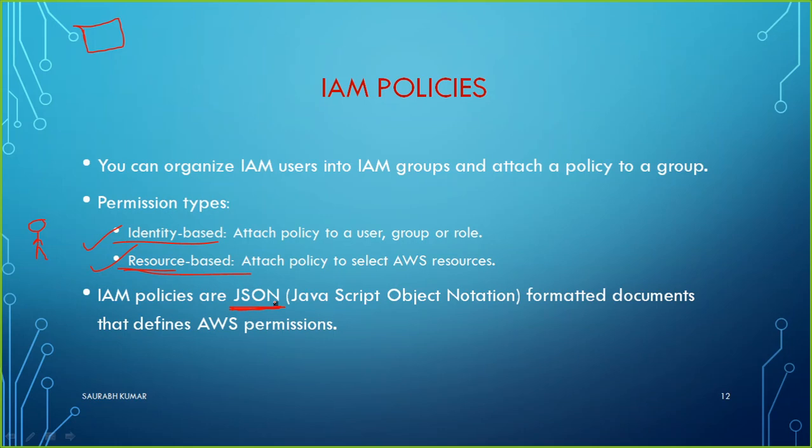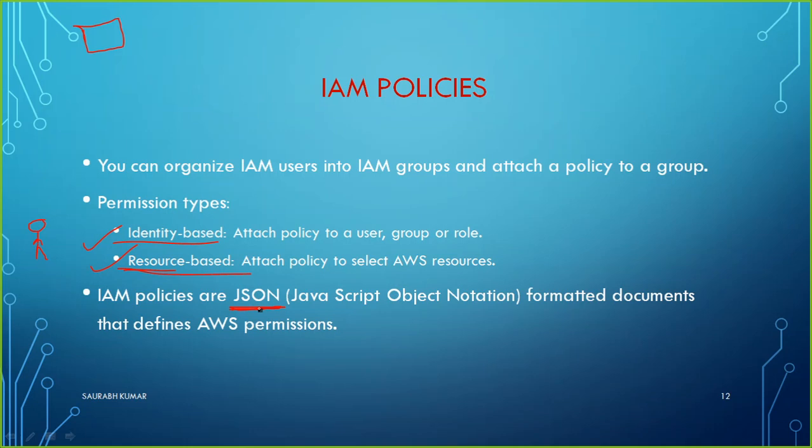That is the plus point about IAM: it uses JSON, JavaScript Object Notation, and the document in this format defines the AWS permission. By default, you have a graphical way to set the policy, but the graphical way obviously has some limitations. If you go beyond that limitation, you have to learn JSON, and then you will be able to make your own customized policy and use it.